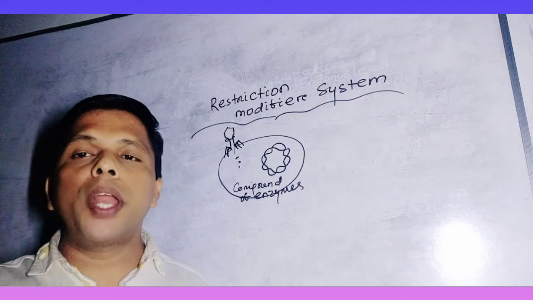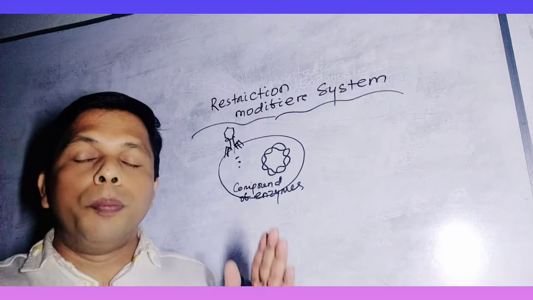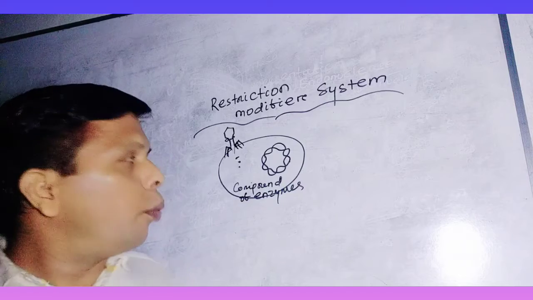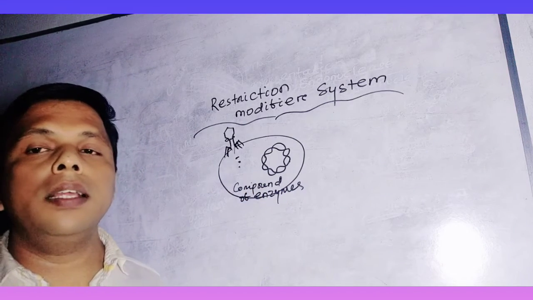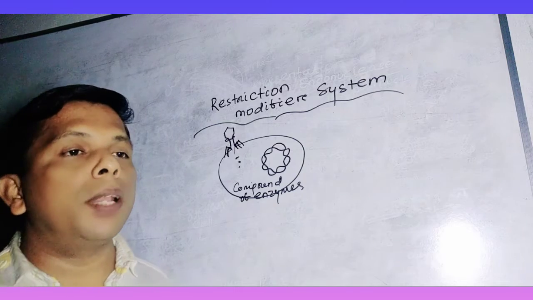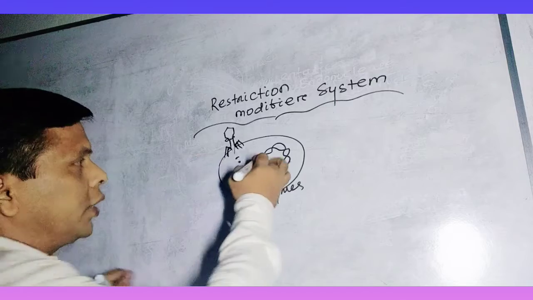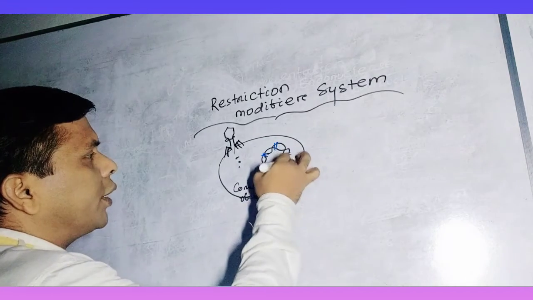But before splitting, when these enzymes get activated, methylation immediately takes place at the restriction sites. Suppose these are the restriction sites; all the restriction sites are methylated.